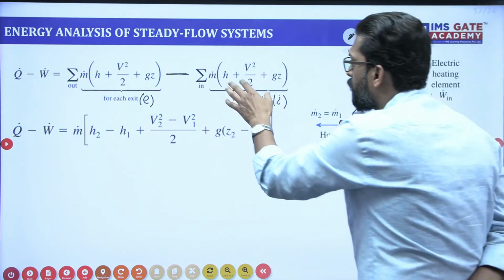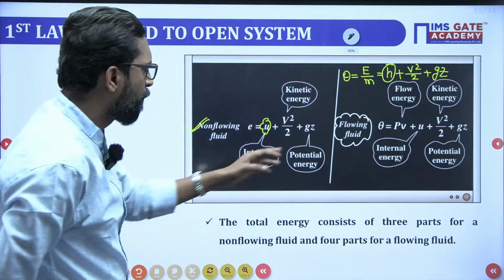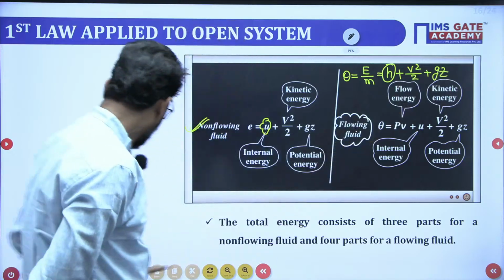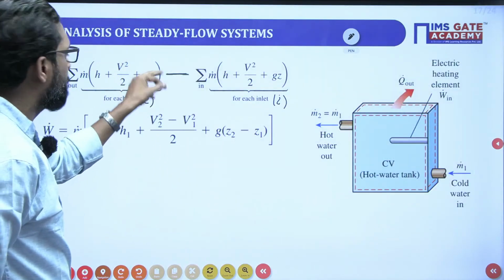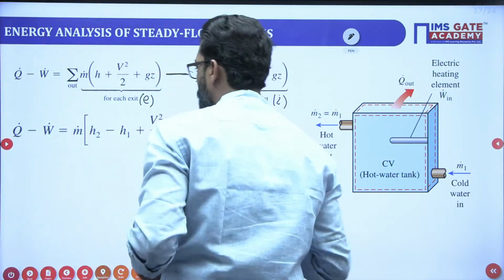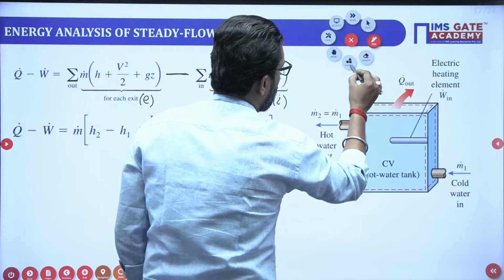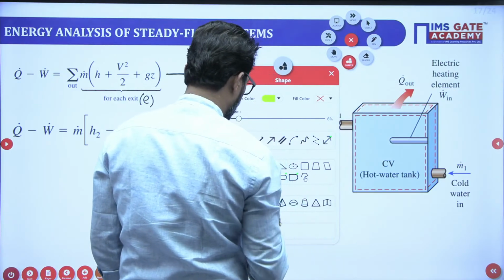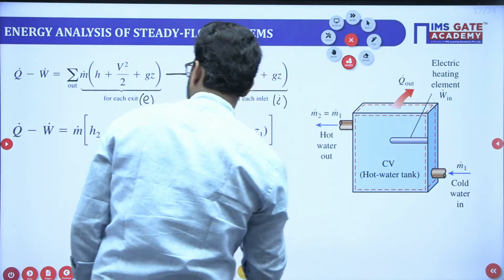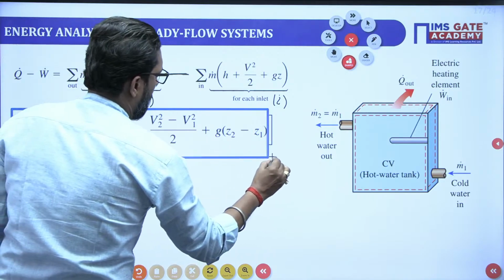So corresponding to that energy for the open system, what is it? For an open, flowing fluid it is enthalpy plus kinetic energy plus potential energy. So this is your enthalpy, kinetic energy and potential energy. Now, if you rearrange this formula, this is your required expression, which is very easy to understand.